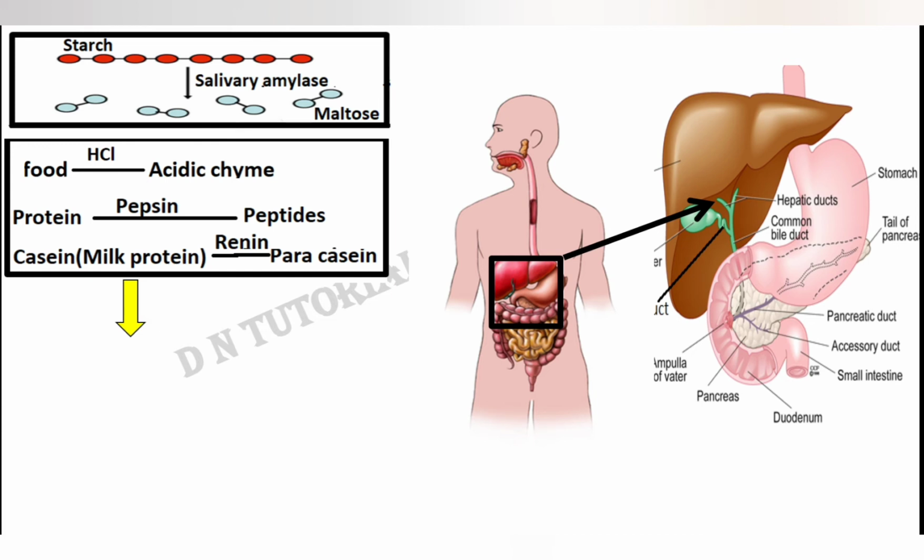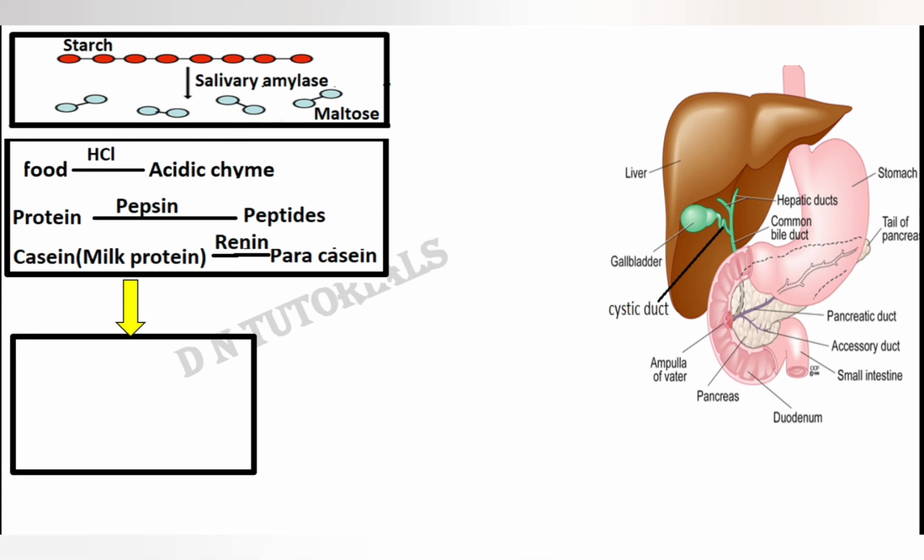Now in the duodenum, we have secretion of two glands. The first one is the liver and the second one is the pancreas. Liver secretes a secretion which is called bile. And what does bile do? Bile plays two important roles in the process of digestion. First thing, it converts the acidic chyme to alkaline chyme. How is bile able to convert acidic chyme to alkaline chyme? Because bile consists of bicarbonate salt.